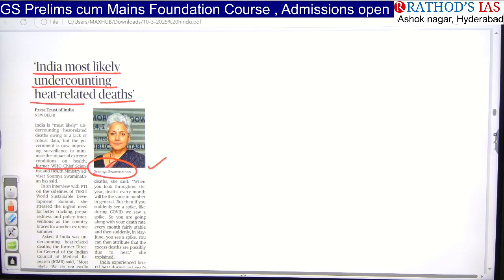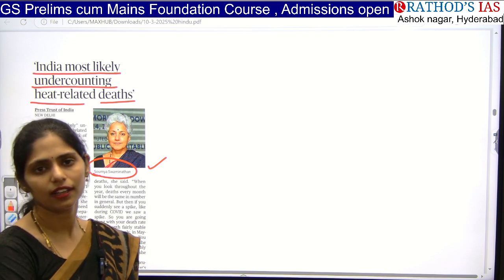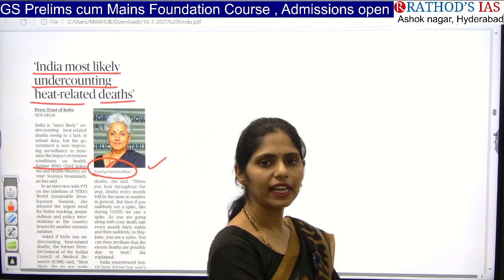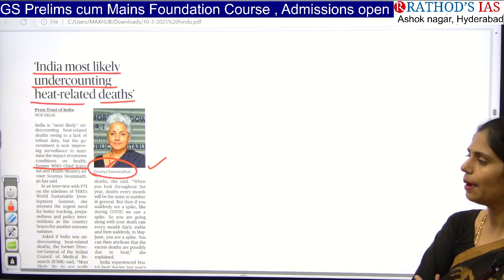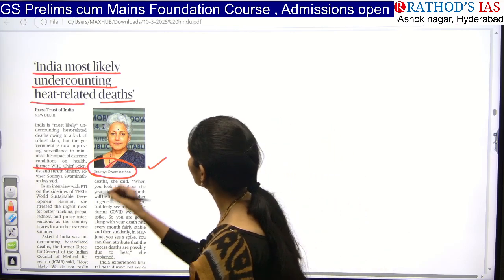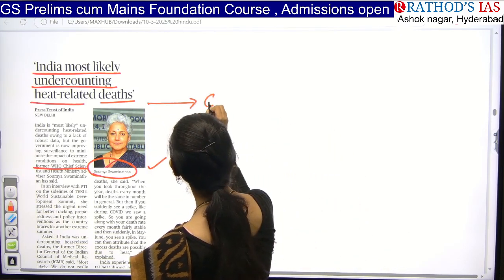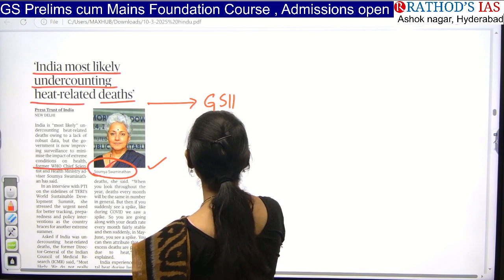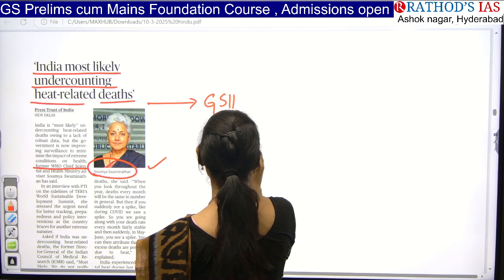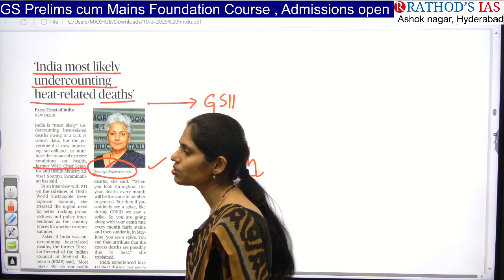So this article is saying that yes, there is lack of data collection in India. Because of lack of data collection, there is no reporting of heat related deaths. From which topic can you see this? In GS paper 2, we have a subtopic called health.